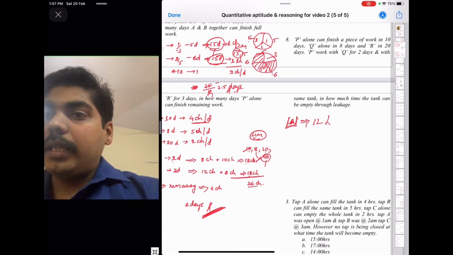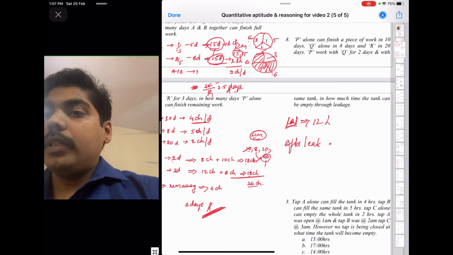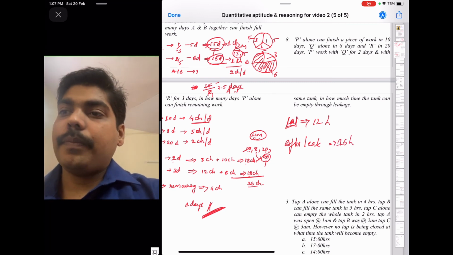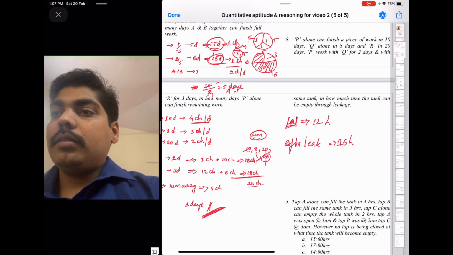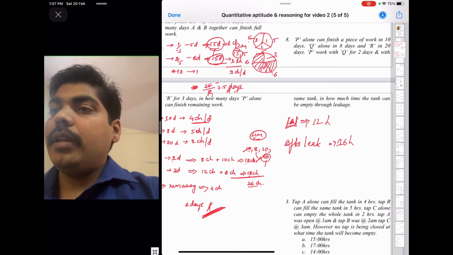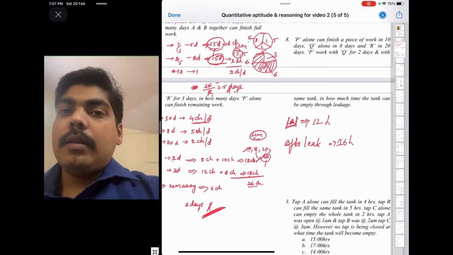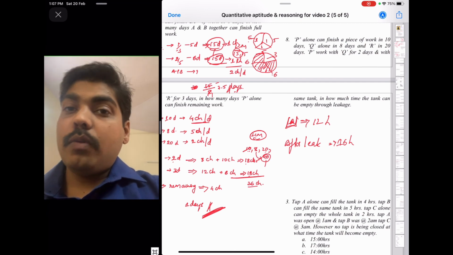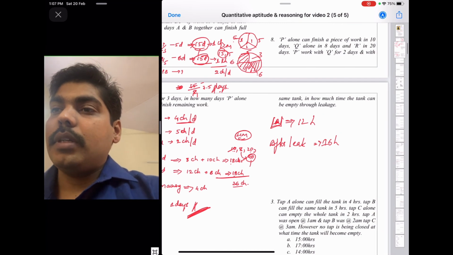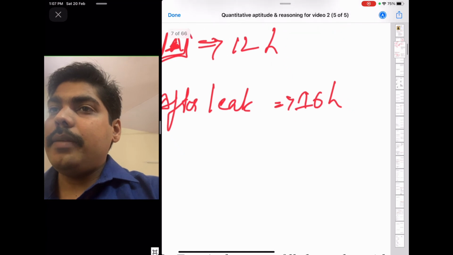So after leakage it is taking 16 hours. So in how much time will the tank be empty? So you have to find what the leakage is. So for that, again,